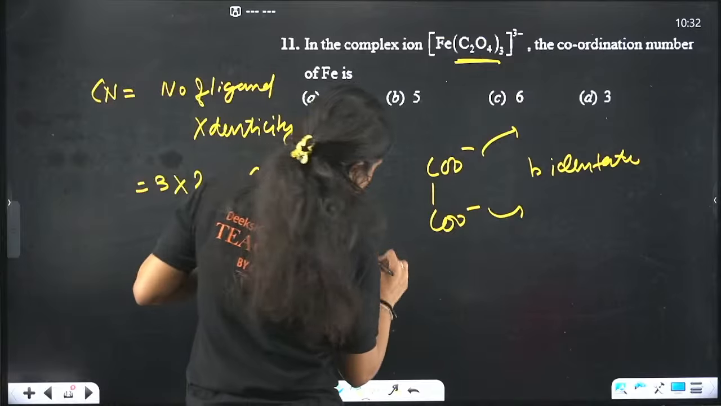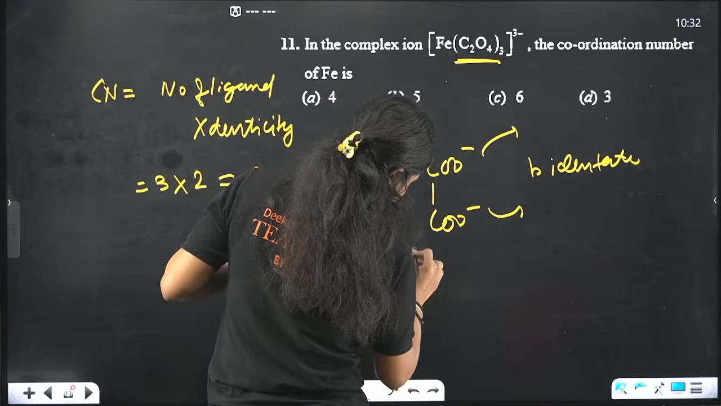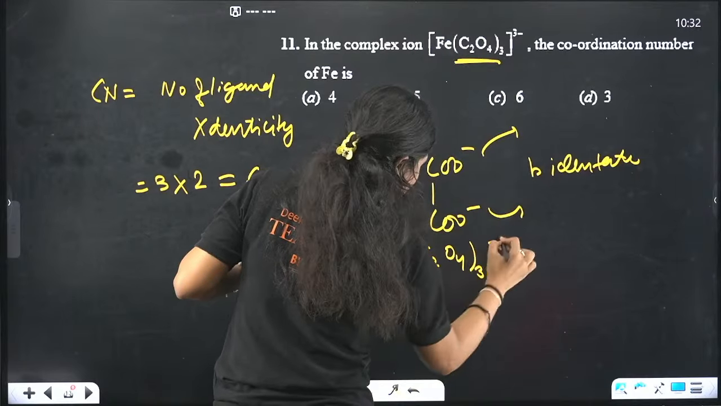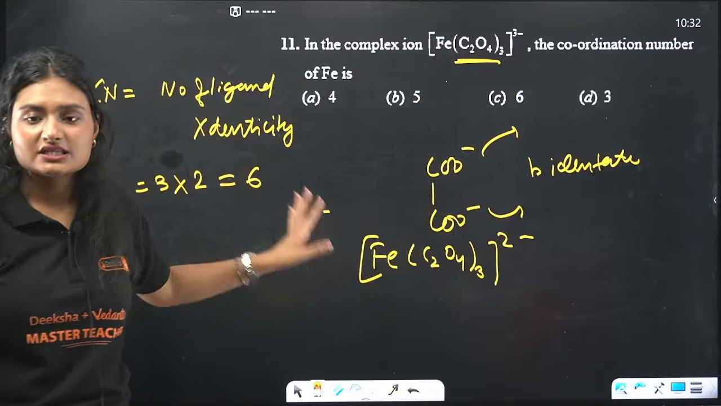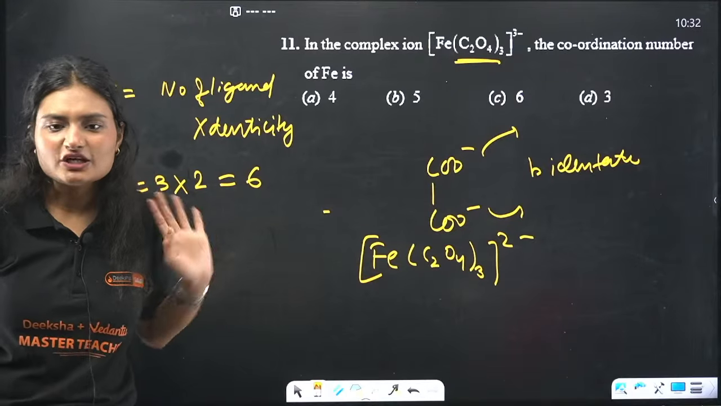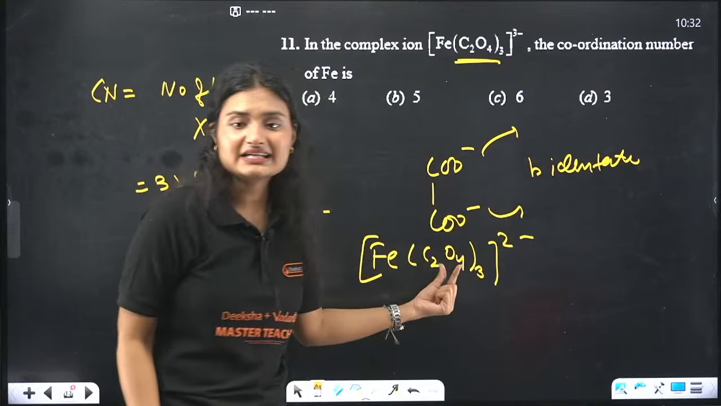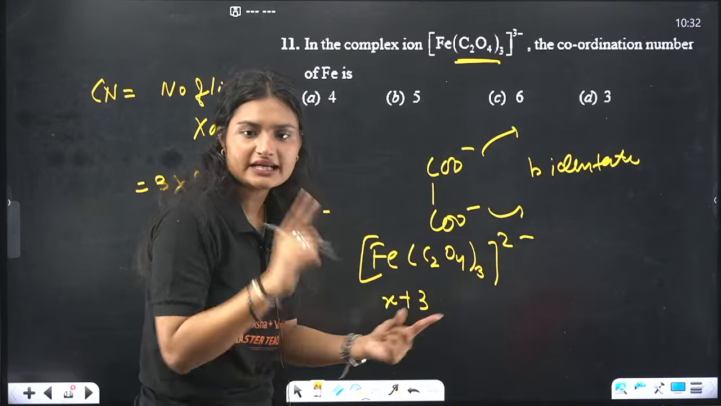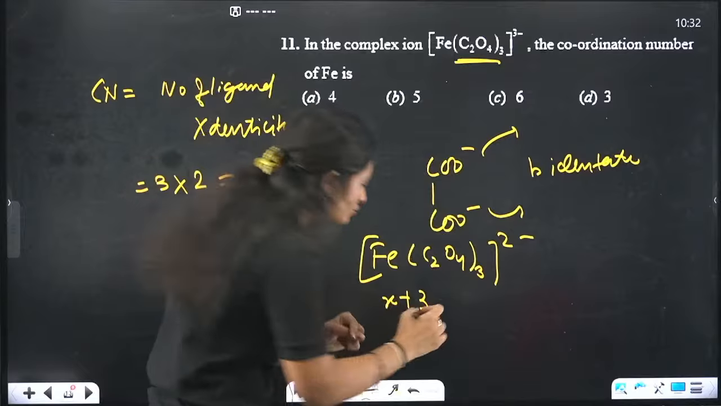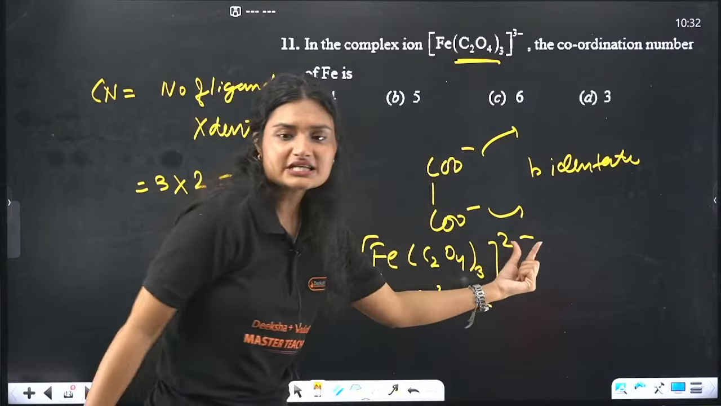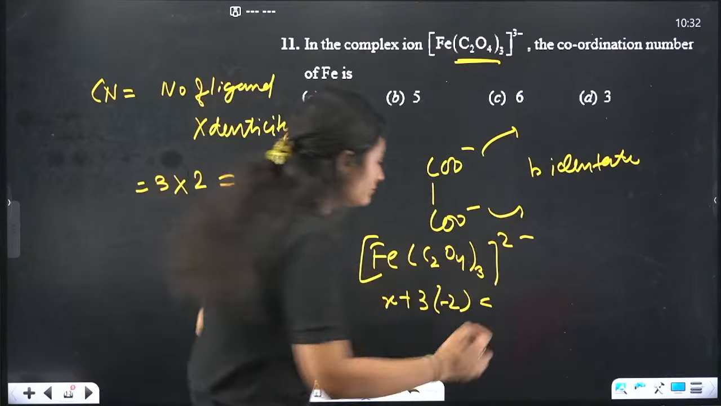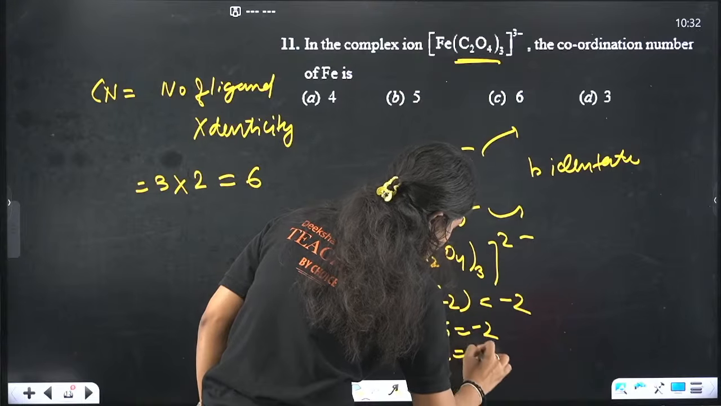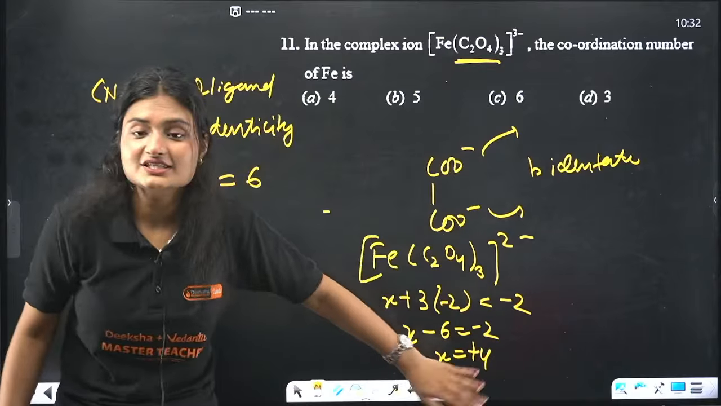I'll write the compound again. This is the compound Fe(C2O4)3 with charge 2 negative. We are just being asked the coordination number of iron, but what will be the oxidation state? Oxalate has a charge of -2. So we'll take X plus 3 oxalates, each with a charge of -2, equals the charge on the whole complex, which is -2. So X minus 6 equals -2, and X will be equal to plus 4. This is the oxidation state.